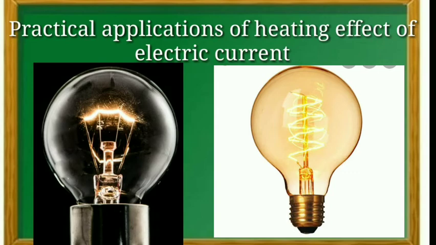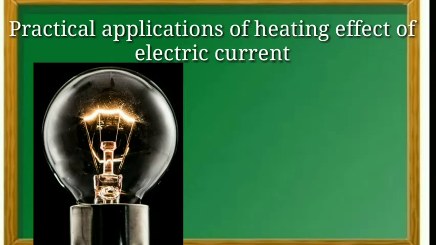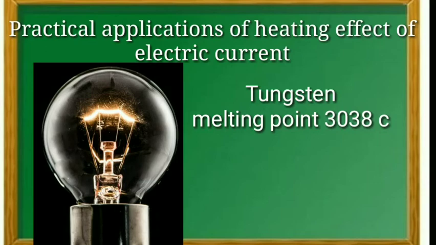A strong metal can be used for that. A strong metal with a high melting point such as tungsten, which has a melting point of 3380 degrees Celsius, is used for making bulb filaments.